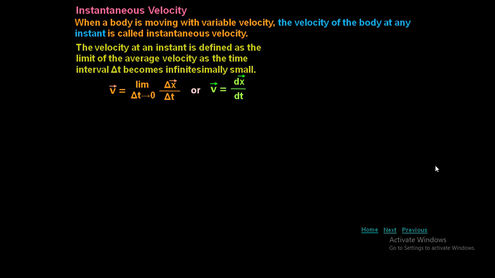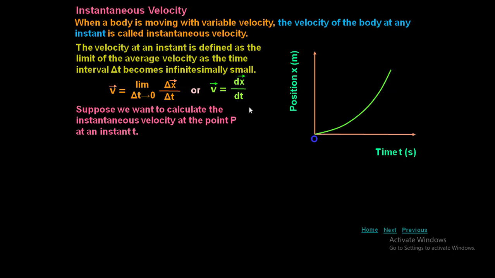That means we are limiting here. Limiting means what? A large interval was there, but you are going to consider only a small point in that large interval. That means the entire value is tending to 0 now, but not exactly 0. That is called limit delta t tends to 0, but not exactly 0. On a large interval, you are taking a very small point. So delta x by delta t is nothing but dx by dt. It is nothing but differentiation. v bar equals dx by dt. I already mentioned differentiation is nothing but what? Large to small.